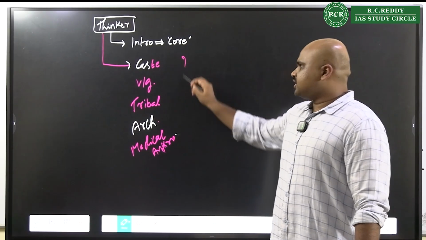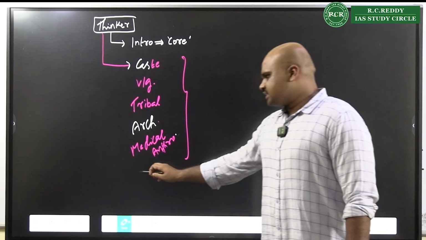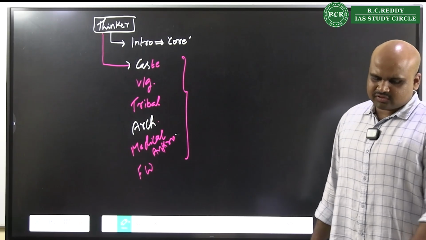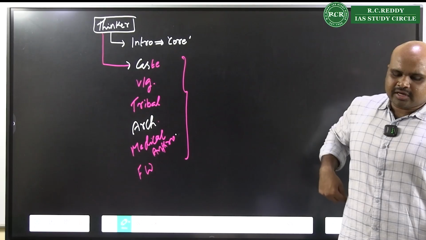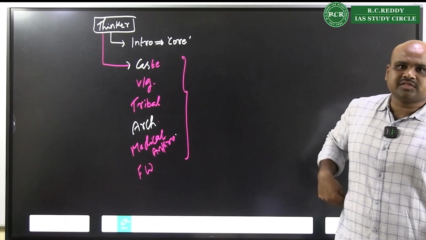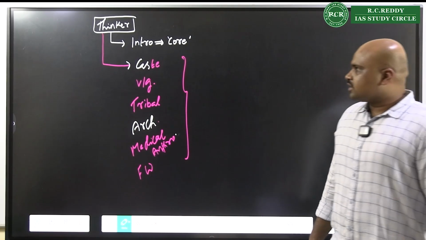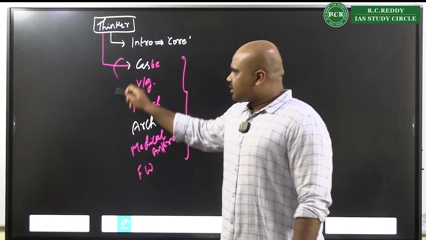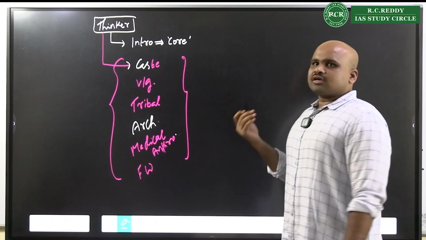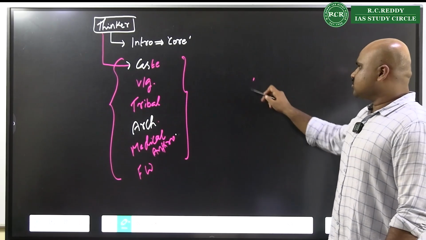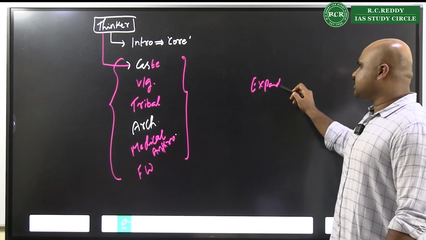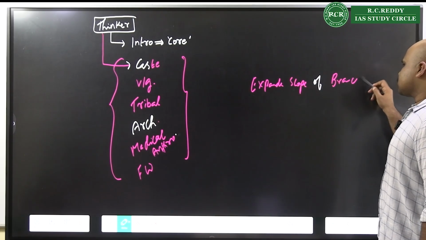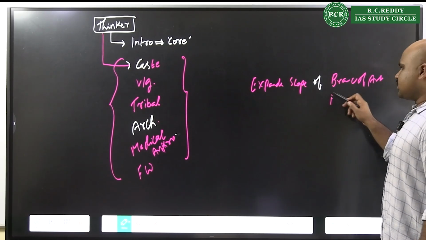This is how you can happily structure your answer. And is there any contribution to anthropological fieldwork done by this individual? So definitely bring in that perspective whenever you are writing this answer. That is another very, very important dimension that has to be remembered. Now once you remember that dimension, what is your conclusion? The conclusion is always: they have expanded the scope of the branch of anthropology in India.